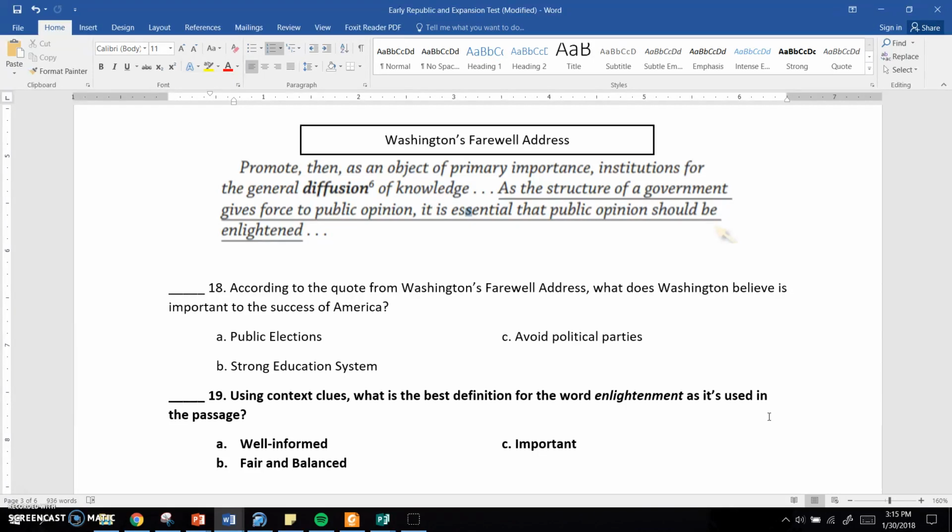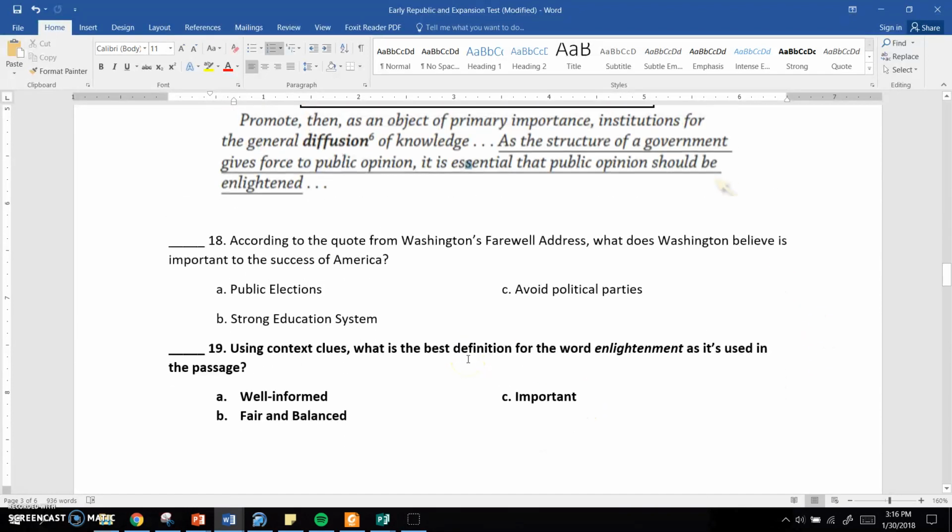So a couple things here. Okay, promote then as an object of primary importance. It's the most important thing that institutions, places for the general diffusion of knowledge. Diffusion of knowledge is just a fancy way of saying to spread knowledge. Okay, as the structure of a government gives force to public opinion, it is essential that public opinion should be enlightened. So I want you to think about here. What types of places spread knowledge? What are our institutions for giving people knowledge? And why would that be important to Washington?